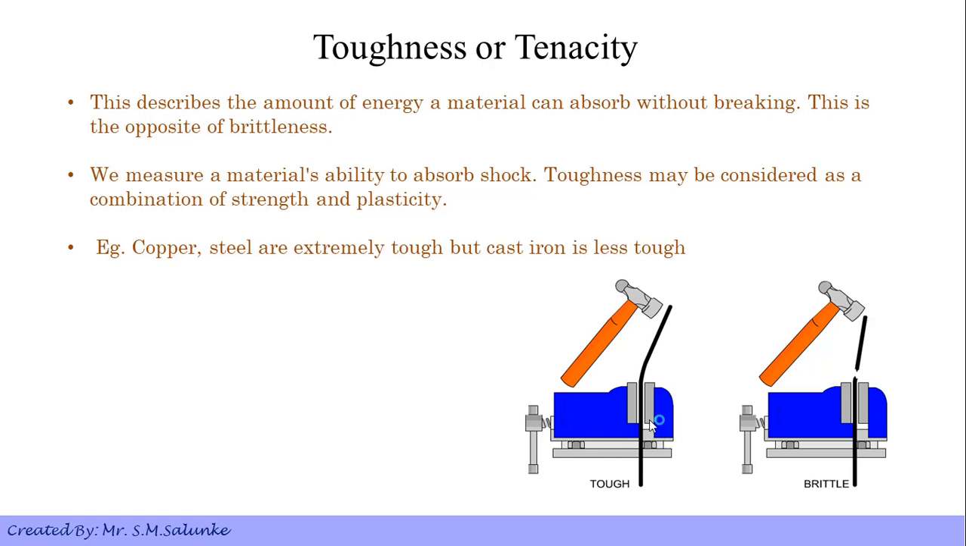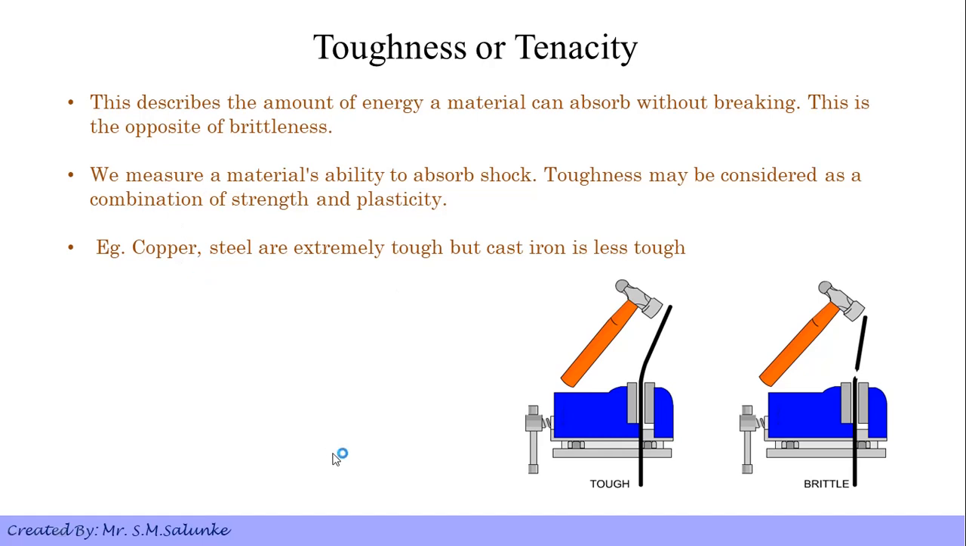Here with this diagram we can see material A and material B, and we have to find out which material has more tenacity and has more toughness. From this we can understand that material A has more tenacity than material B because it can absorb more energy as compared to material B. We measure a material's ability to absorb shock in toughness.